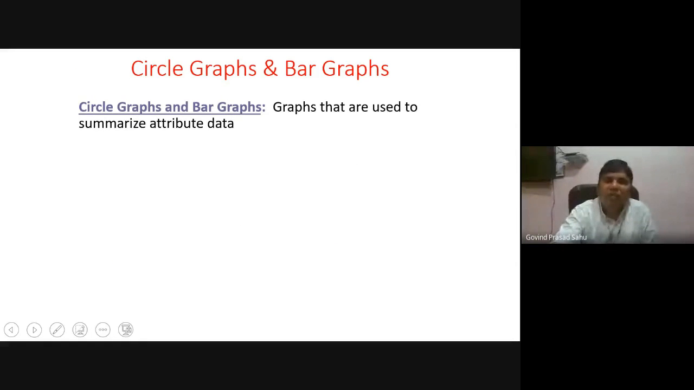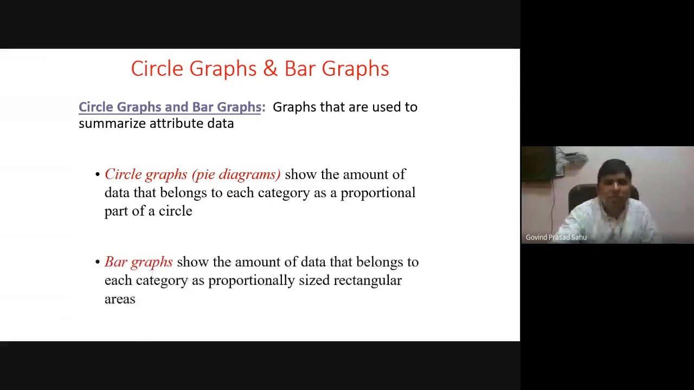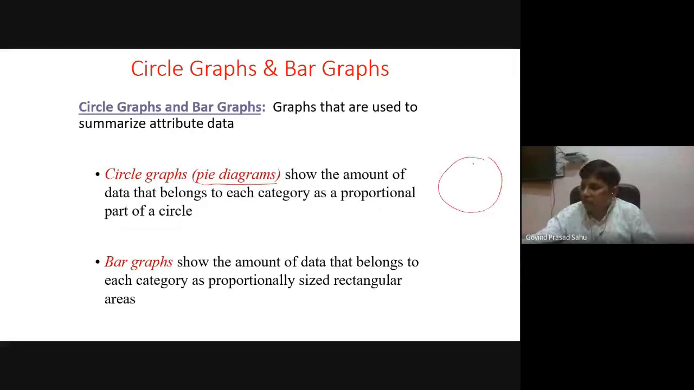The first type of graphical representation is the circle graph and the bar graph. The circle graph is sometimes also called a pie diagram. What is basically a pie diagram? The whole complete circle represents the whole population, and the amount of data that belongs to each category is a proportional part of the circle. This type of graphical representation is useful in the case of categorical data, or a variable whose data values are finite.